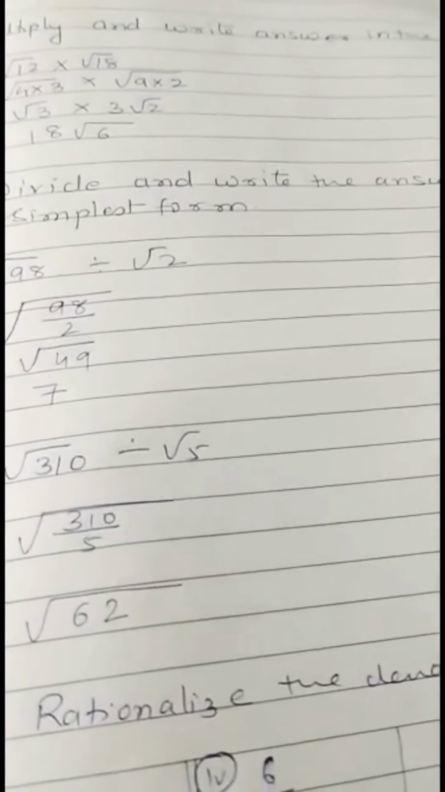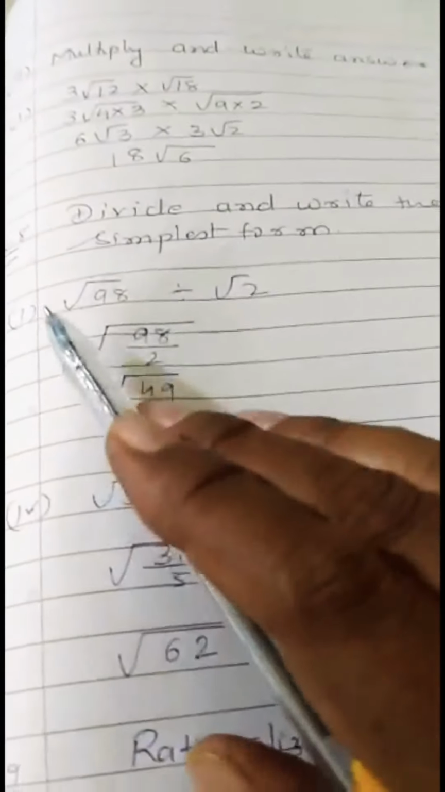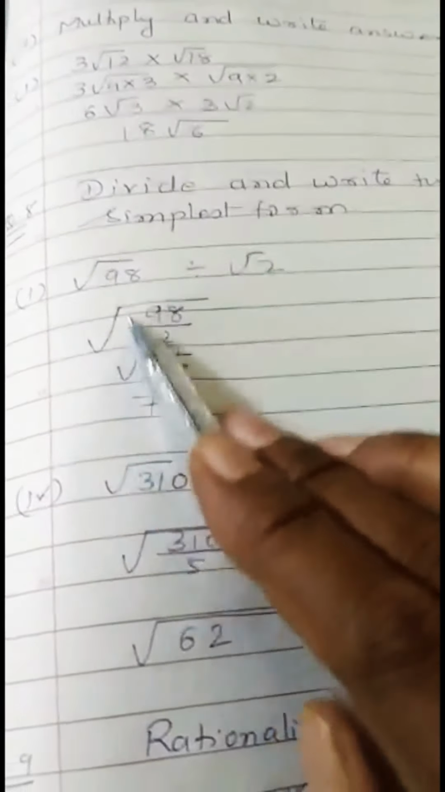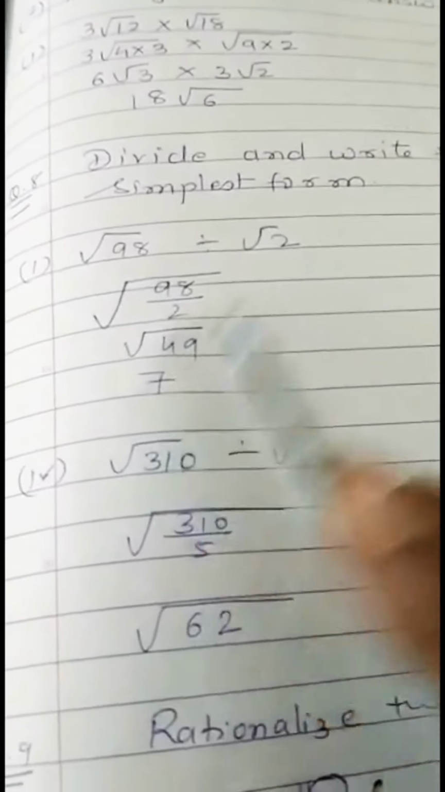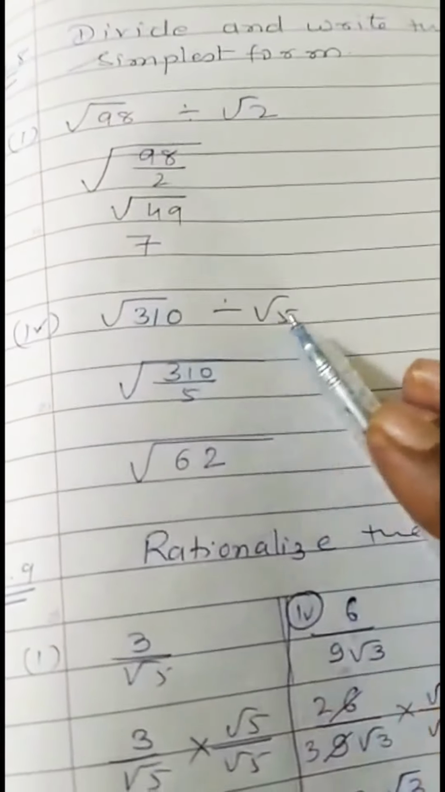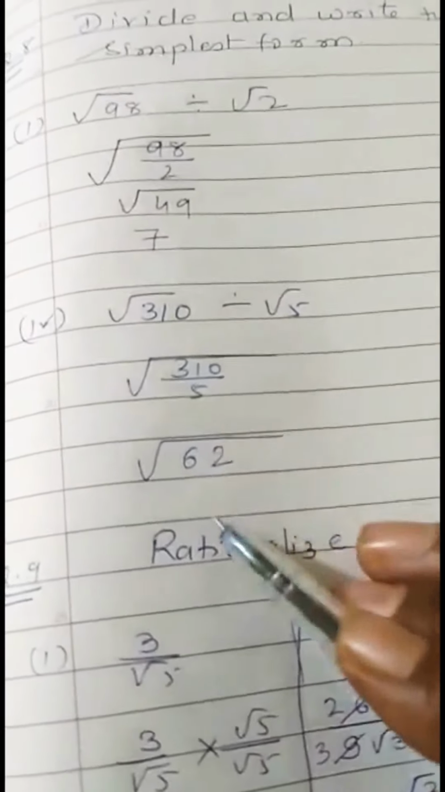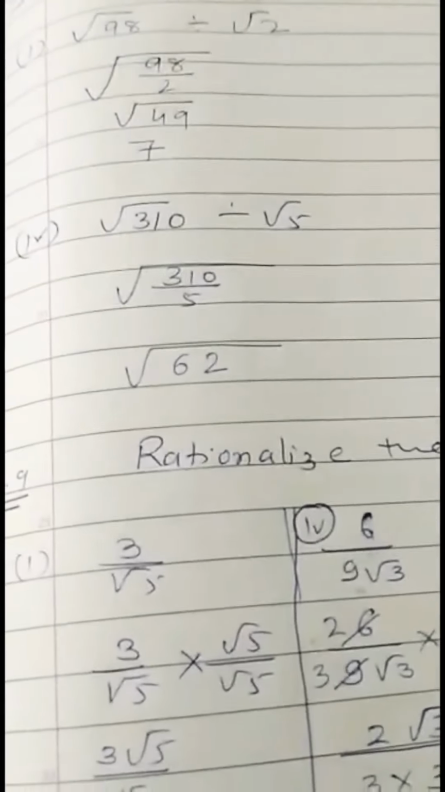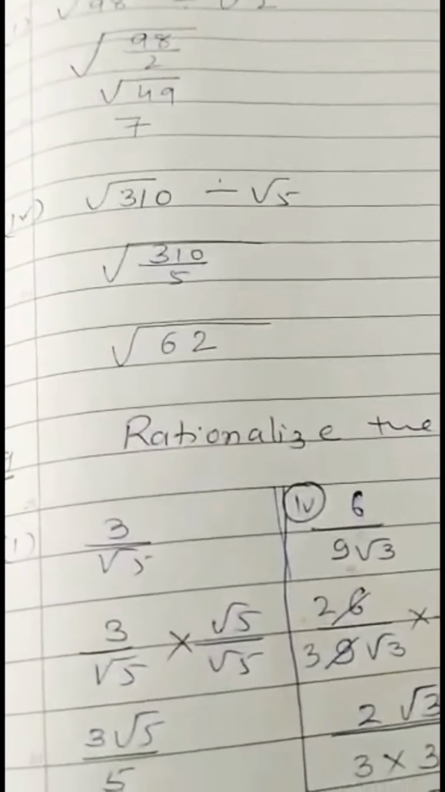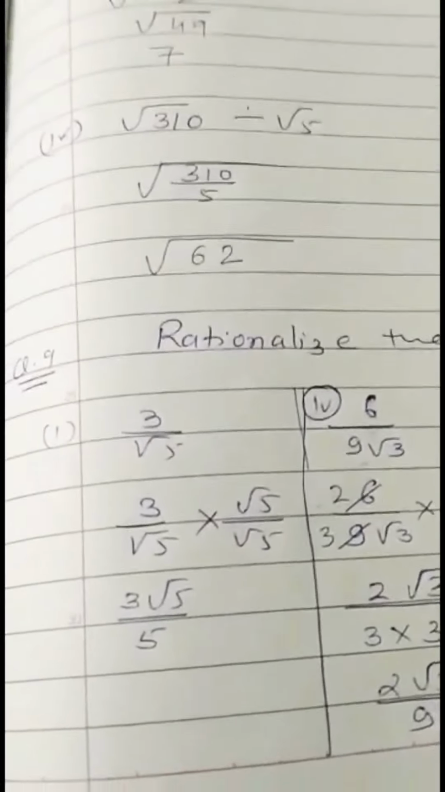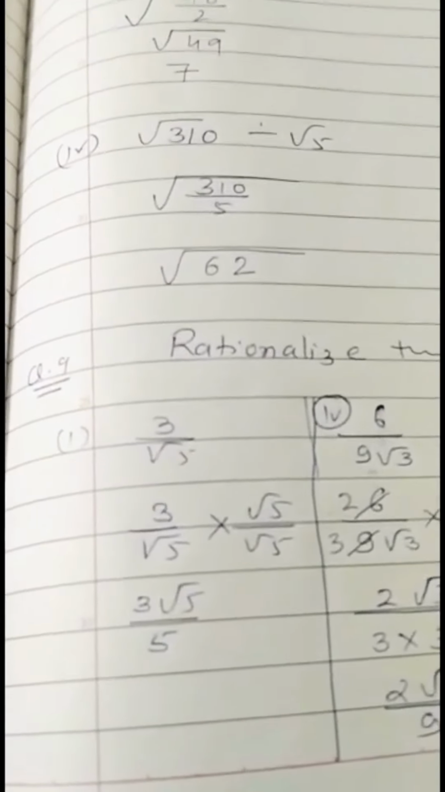Divide the numbers in simplest form. Root 98 divided by root 2. So simple, 98 divided by 2 becomes 49. The square root of 49 is 7. Same, root 310 divided by root 5: 310 divided by 5 becomes root 62. We do not have any perfect square factor of 62, so we cannot split 62. We can split it as 31 twos, but 31 is not a perfect square and 2 is also not a perfect square. That's why root 62 is the answer.